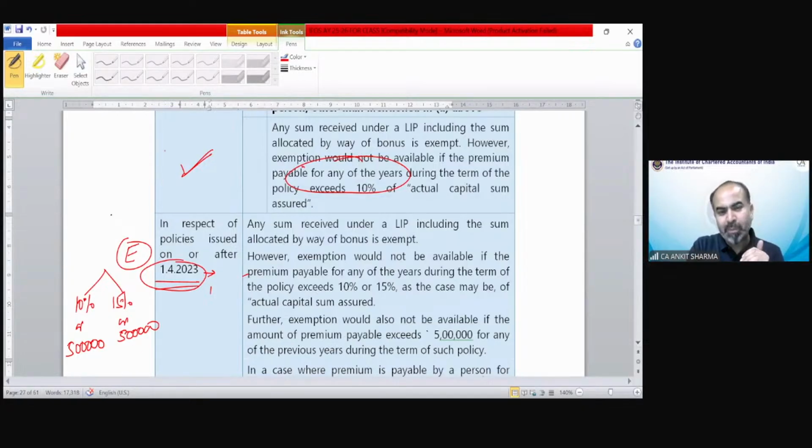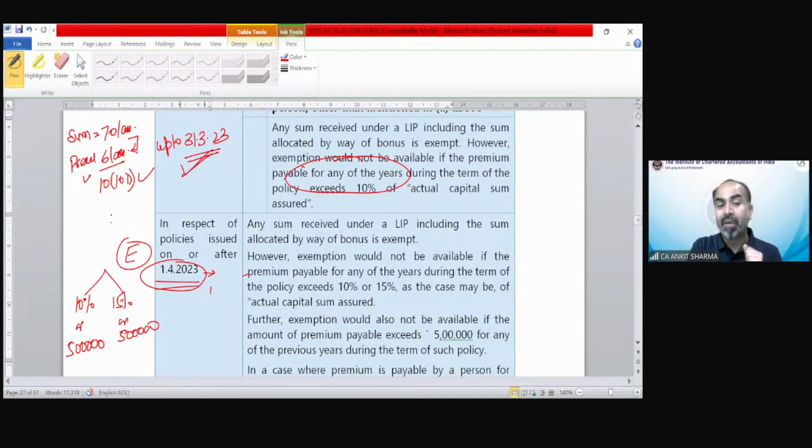So what was the provision up to 31st March 23? Suppose the sum assured was 70 lakh rupees and the premium we paid is 6 lakh rupees. So it is still less than 10% because 10% is going to be 7 lakh and our premium paid is 6 lakhs. So exemption is there at the time of maturity.